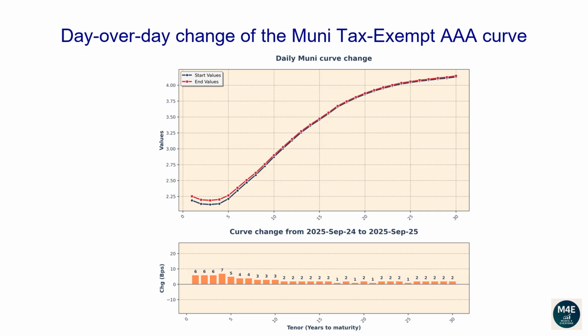The 5-year tenor changed 5 basis points. The 10-year tenor changed 3 basis points. The 20-year tenor changed 2 basis points. The 30-year tenor changed 2 basis points.